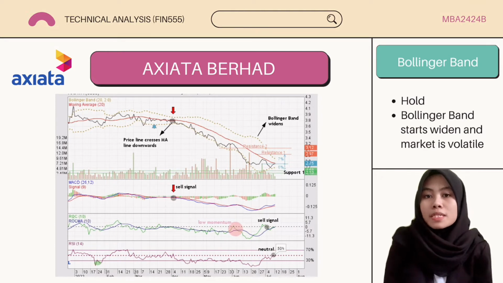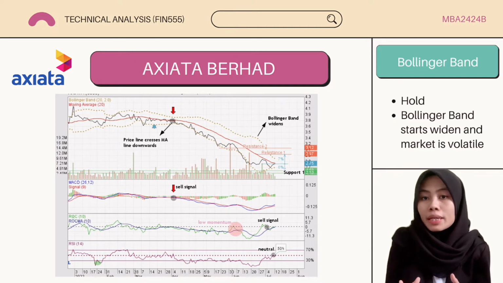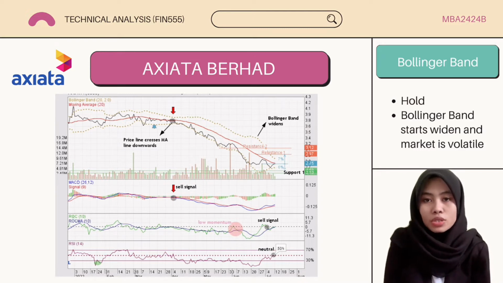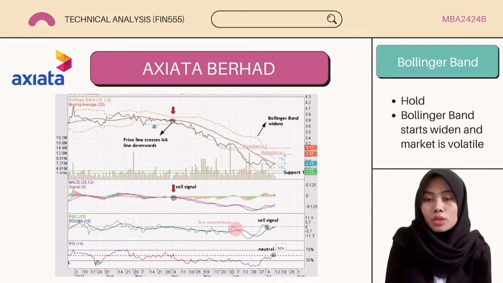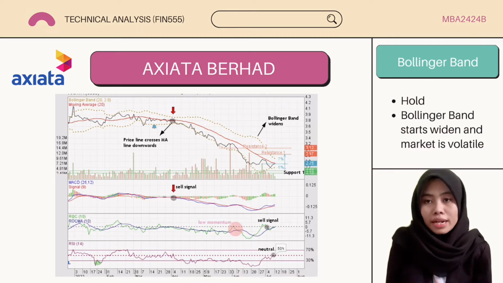From the chart, we can observe that the performance of this stock began with a bullish trend at the beginning of January 2022, then it began a reversal in early April with a bearish trend. We can see how the bullish trend ended in early April when the Bollinger Band began to widen. This indicates that the trend started to turn bearish as the Bollinger Band began to widen and continue until July 2022. As the Bollinger Band widens, it indicates that the market is volatile, which can refer to a price fall or sudden price rises too.